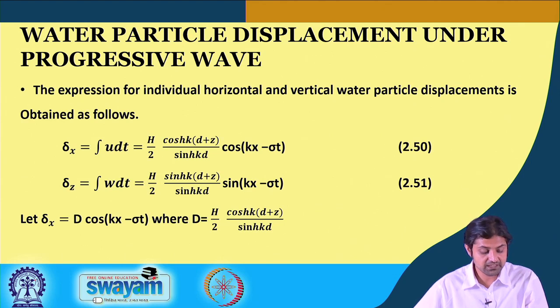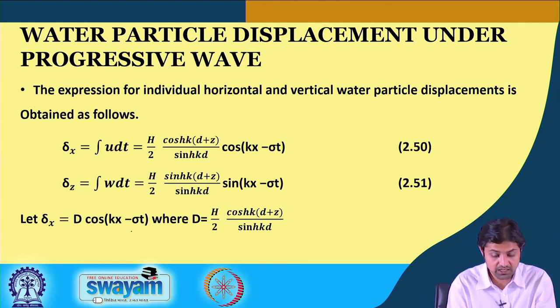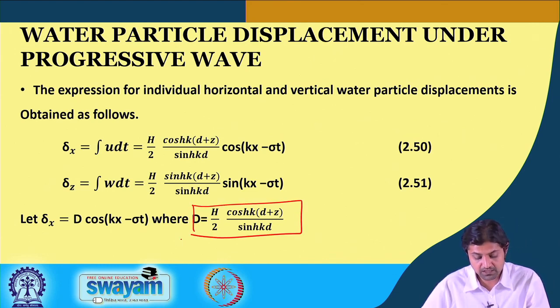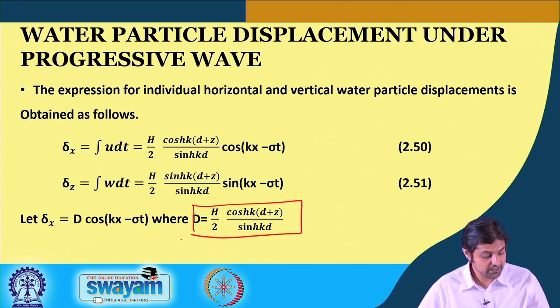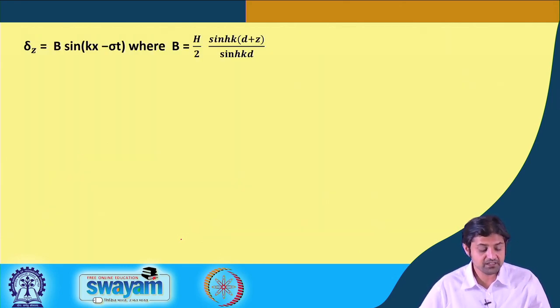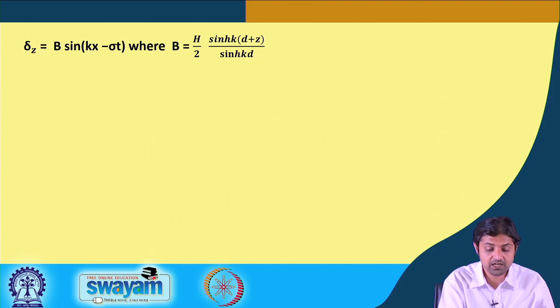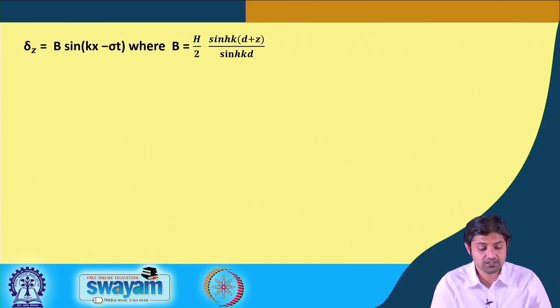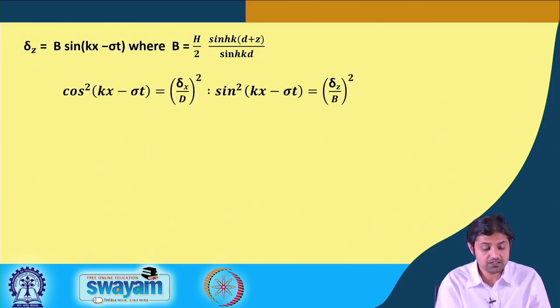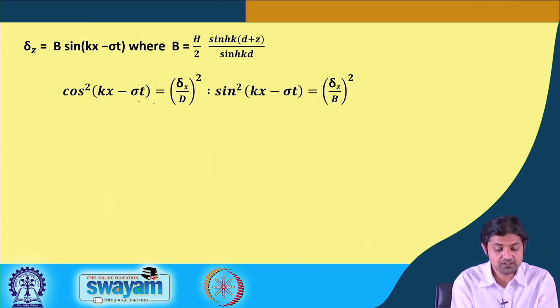Now, if we say delta x is equal to D cos(kx minus sigma t), and we say D is H by 2 cosh k(d plus z) divided by sinh kd, and similarly we assume delta z is B sin(kx minus sigma t), where B is a different quantity, H by 2 sinh k(d plus z) divided by sinh kd. Therefore, we can write cos squared(kx minus sigma t) as delta x by D whole square.